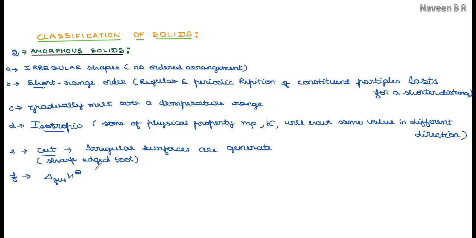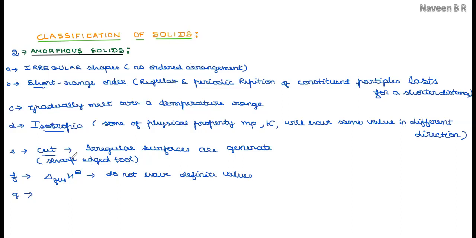Crystalline solids have definite enthalpies of fusion, whereas amorphous solids do not have definite values. Again, this is because the ordered arrangement of particles is not seen over the entire crystal. Because of that, they do not have a standard enthalpy of fusion with a definite value.